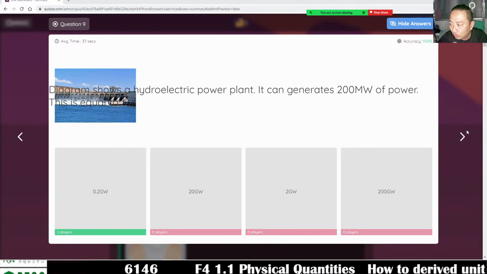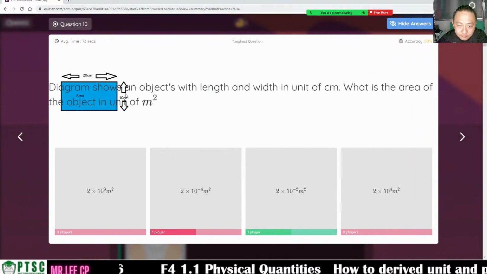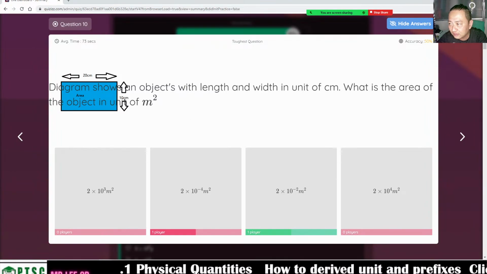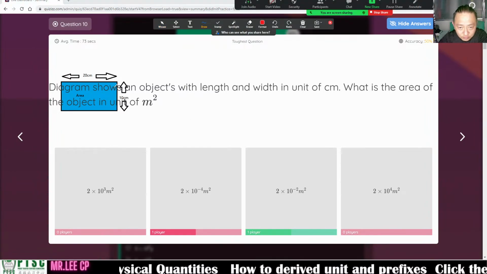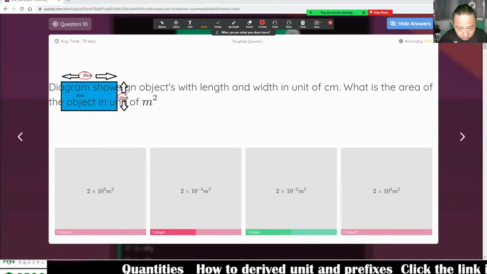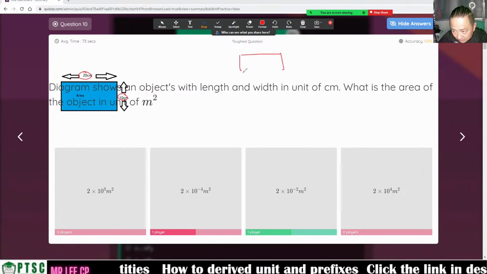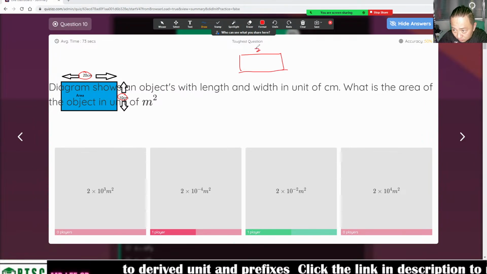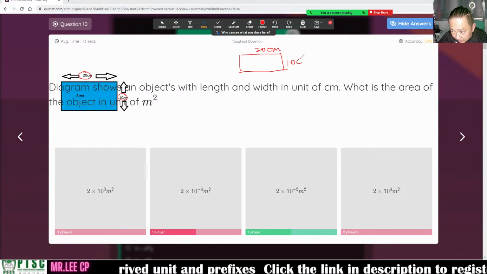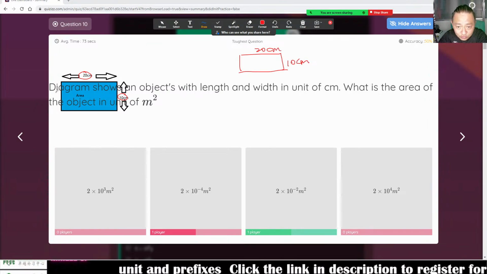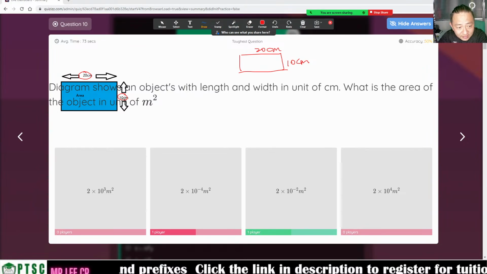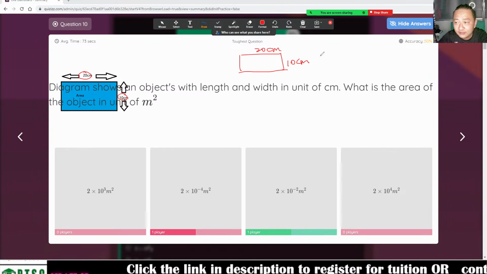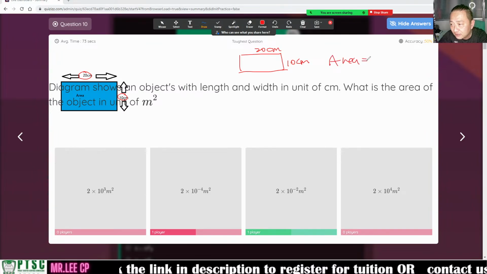Alright, both of you are okay. I don't know what happened to the diagram, why it is like that. But anyhow, the original diagram is 20 cm here, and 10 cm here. I guess when you do the quiz, it will not appear like that. So the area will be in meter square.